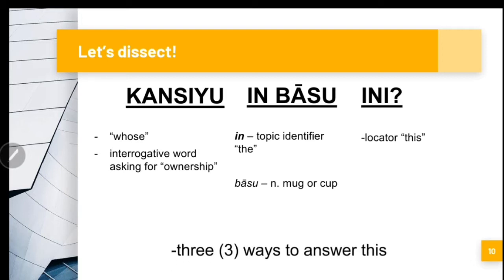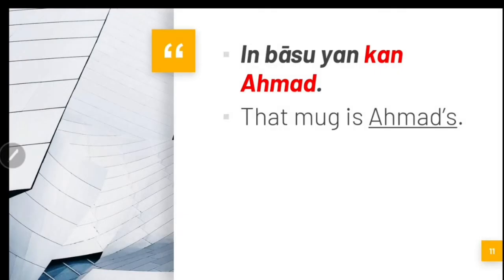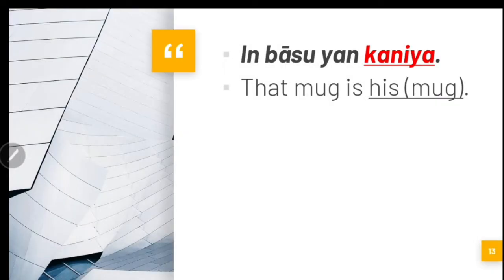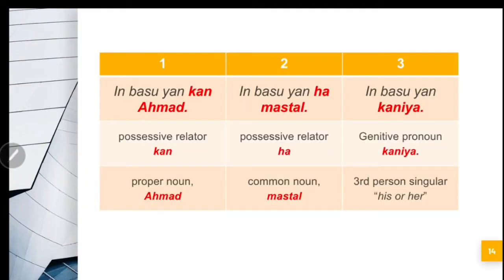So there are three ways to answer this question. First, in baso yan kan Ahmad. The mug is Ahmad's. Next, we have in baso yan hamastal. That mug is the teacher's mug. And lastly, in baso yan kaniya. That mug is his mug.